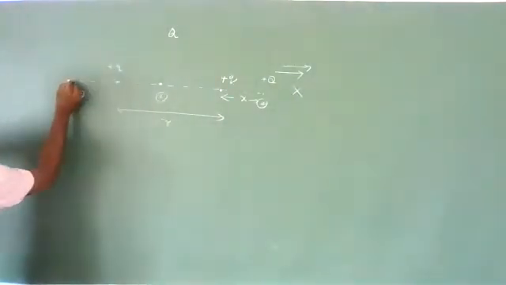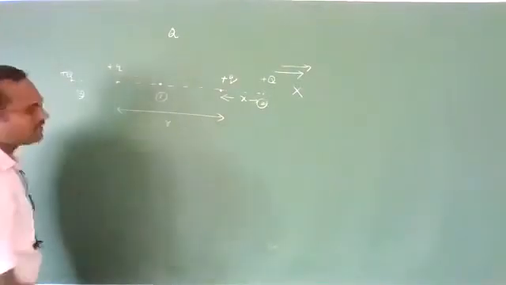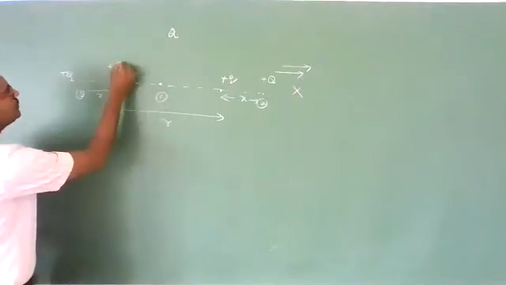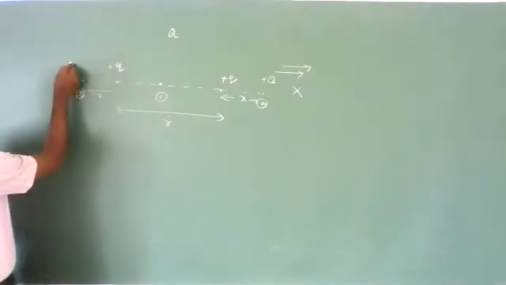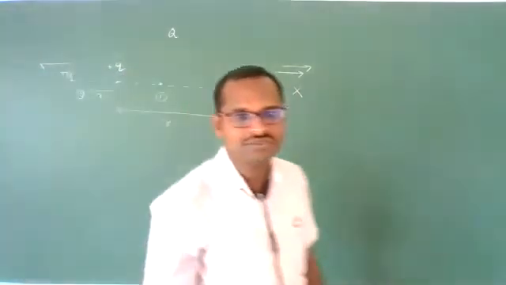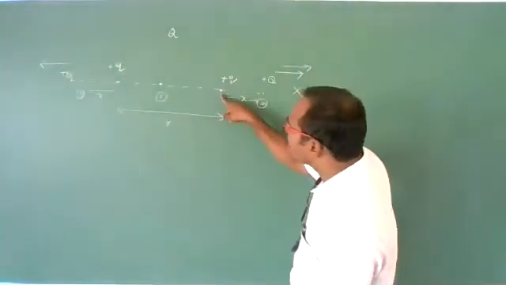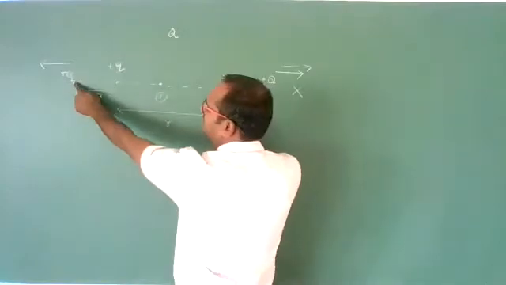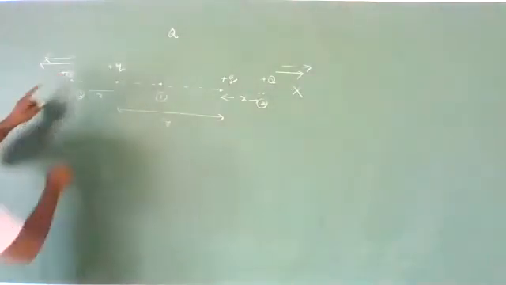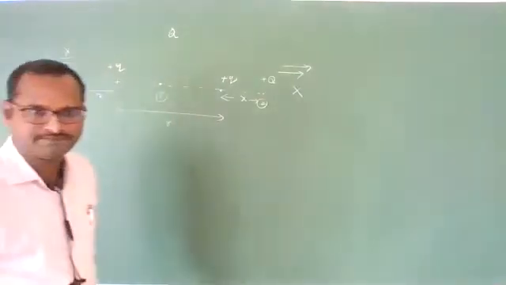Let us check here also. Let us keep a charge here, plus Q charge, at a distance of x. Now, due to this charge, there is a repulsive force this side. Clear? Are you getting it, students? Again, due to this charge also, a repulsive force will be there on this side only. Again, the net force cannot be zero, meaning this is not the equilibrium position.